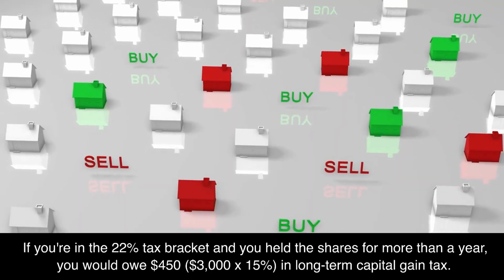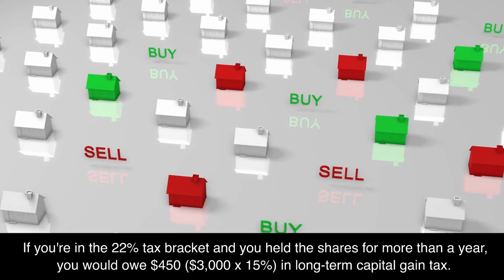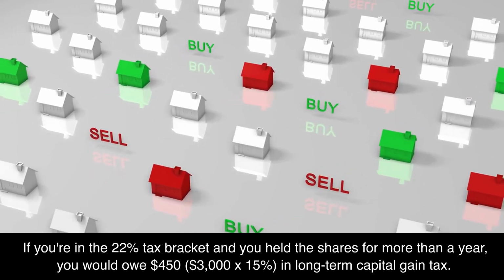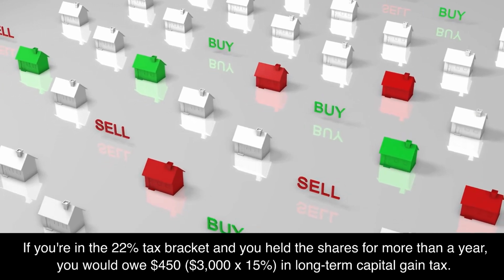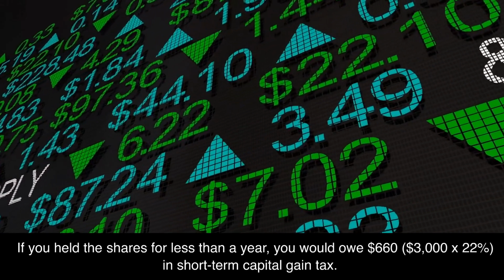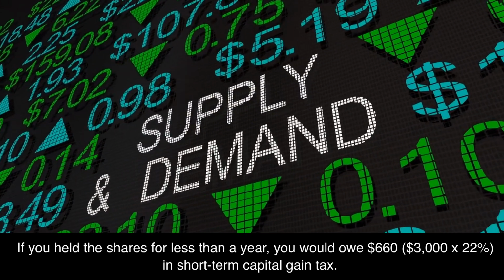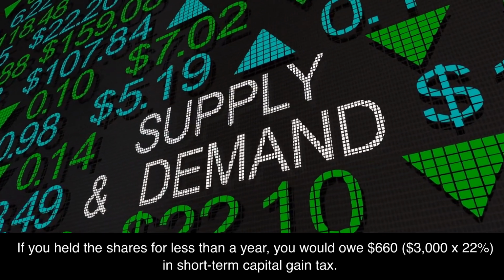If you're in the 22% tax bracket and you held the shares for more than a year, you would owe $450, $3,000 times 15%, in long-term capital gain tax. If you held the shares for less than a year, you would owe $660, $3,000 times 22%, in short-term capital gain tax.